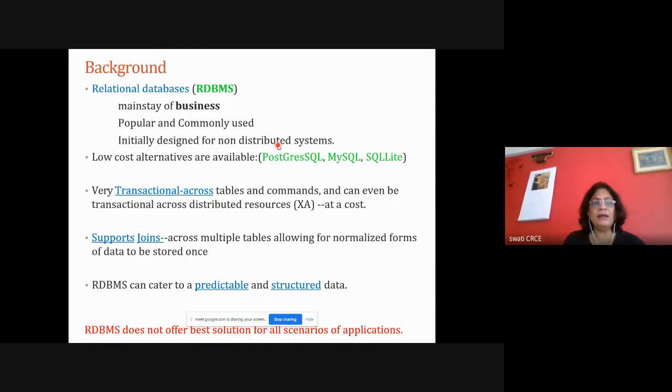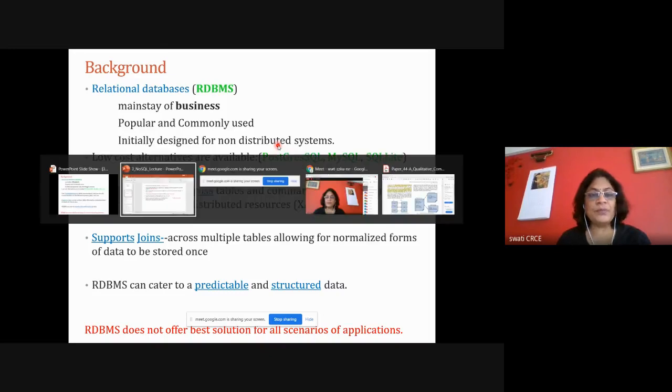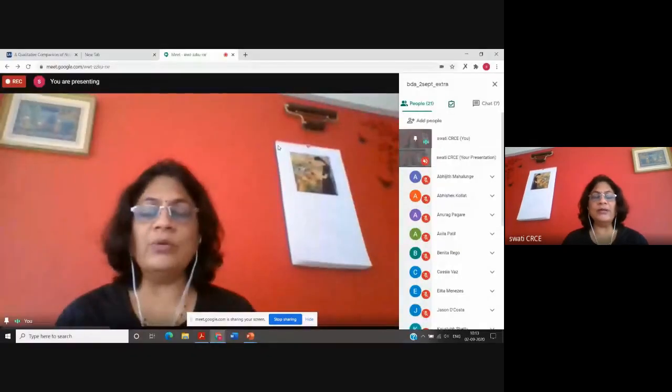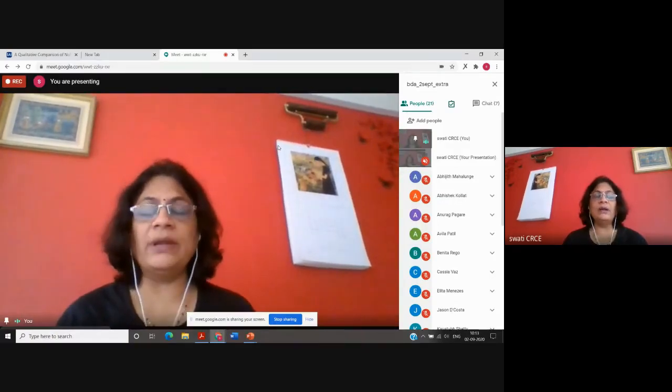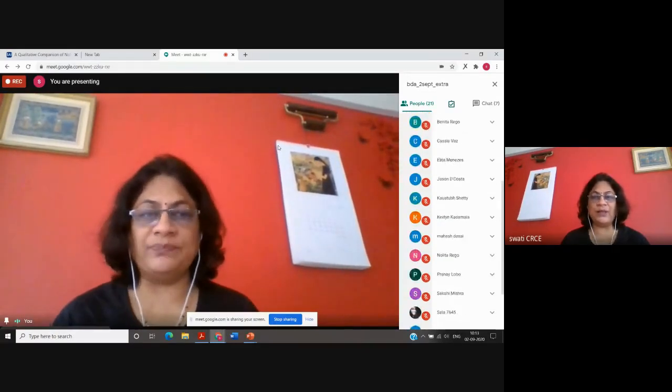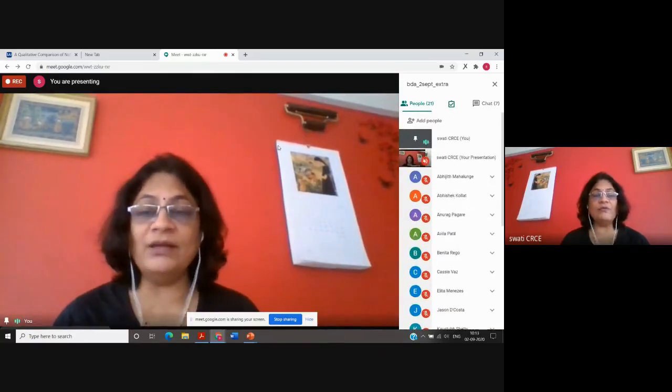We know that RDBMS is a relational database management system. It was invented without thinking about distributed architecture. RDBMS was invented when they thought about a single server. See, you know that nowadays you have already developed many web applications. You know what a two-tier architecture is. You are in the final year of engineering, so I assume that you should know all these things.